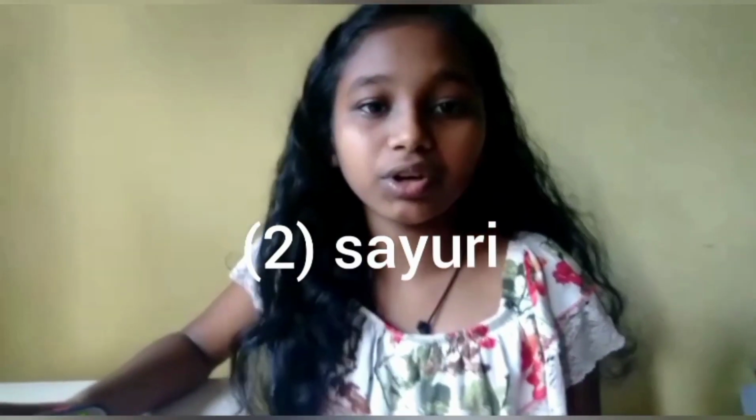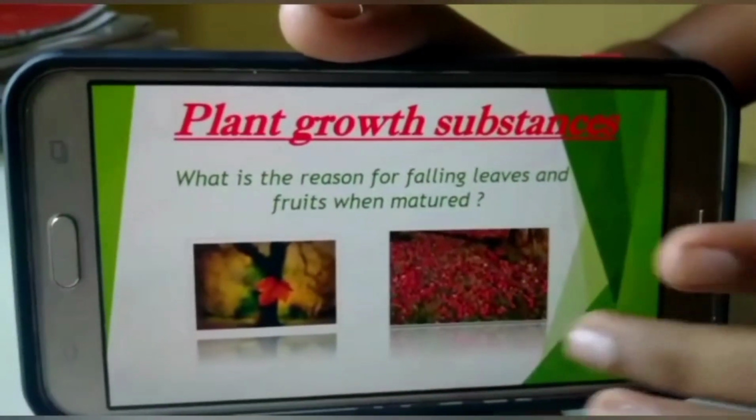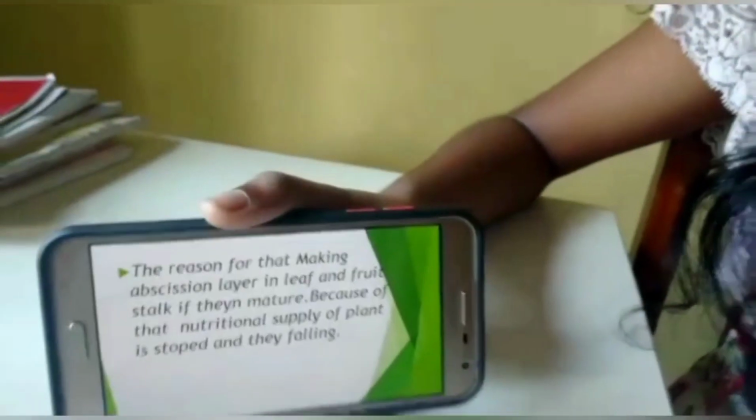Hi Aaron, do you know what the reason is for leaves and fruits falling when they mature? Okay, now I am going to tell you the reason. The main reason is the formation of an abscission layer in the fruit and leaf stalk. The abscission layer destroys the supply of nutrients traveling to these fruits and leaves. After some days, the leaves and fruits fall down.